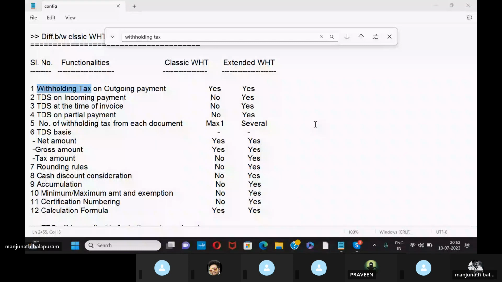So that is applicable in external withholding tax, but is not applicable in classic withholding tax. Okay, and cash discount consideration. So it is not applicable in classic withholding tax, but it is applicable in external withholding tax. Cash discount consideration. Next, accumulation.